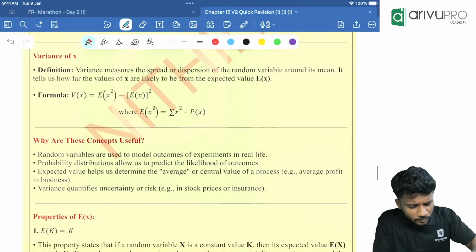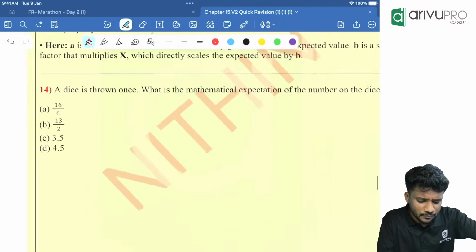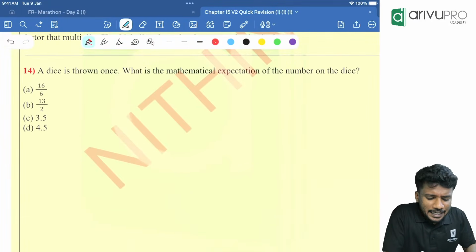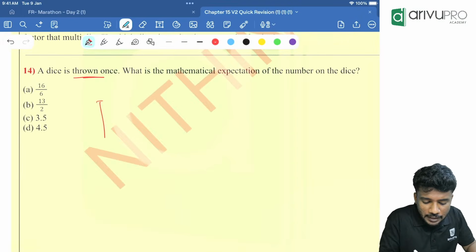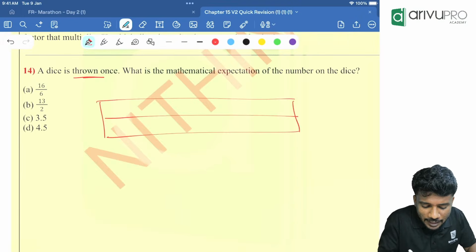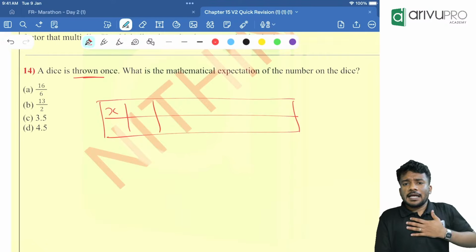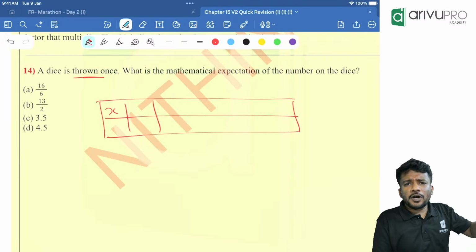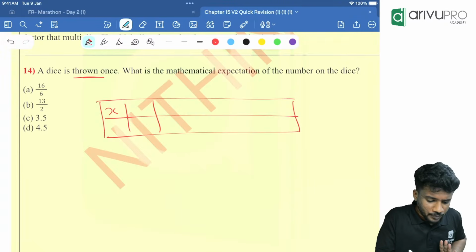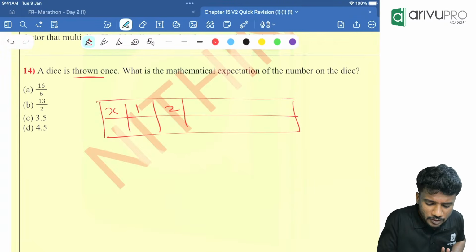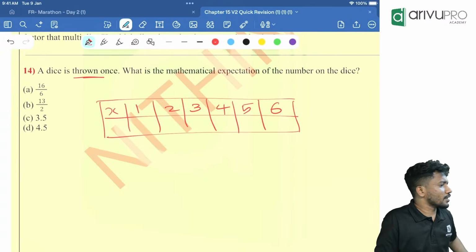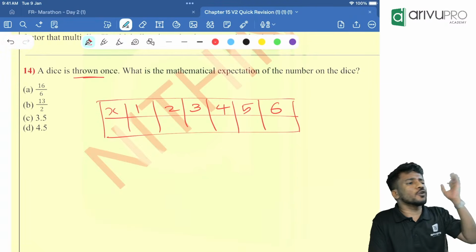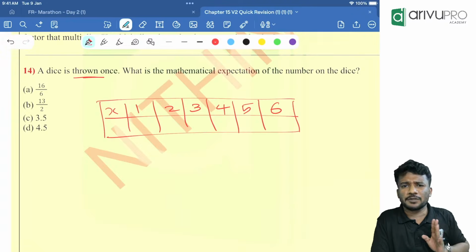Now, people, I'll take you to the first question. Based on that, we will talk. First one, people. A die is thrown once. A die is thrown once means the corresponding x values will be what? If I throw a die, one possibility is I will get 1, another possibility is 2, another is 3, then 4, then 5, then 6. So in general, in random variable, we are giving a numerical value to all our x values. That is the basic thing.